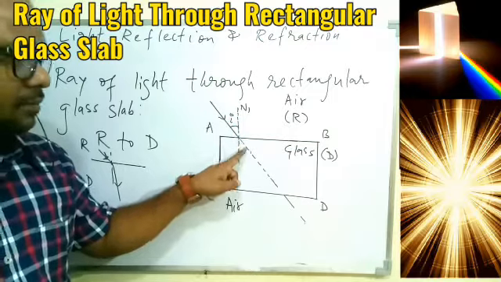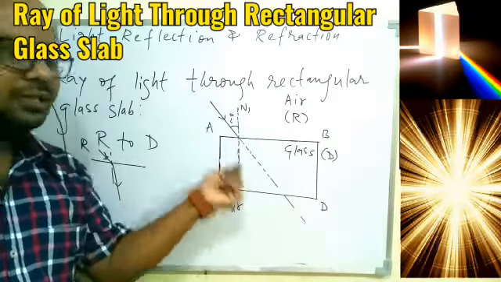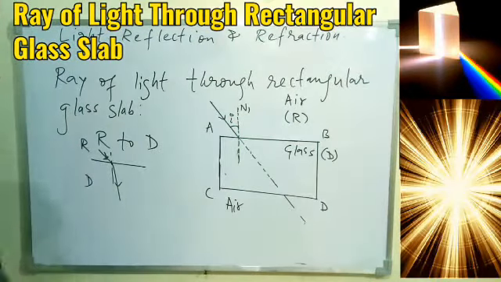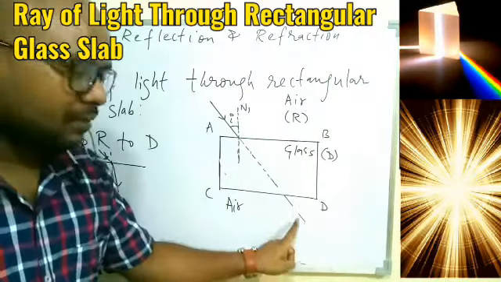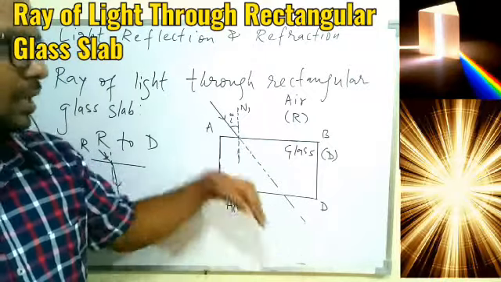So after this I have shown you a dotted line. It means that this is not the real path now. This is just an imaginary line. So if you don't place the glass, what will happen? The ray of light will pass straight away. So this dotted line will be the path of the ray.